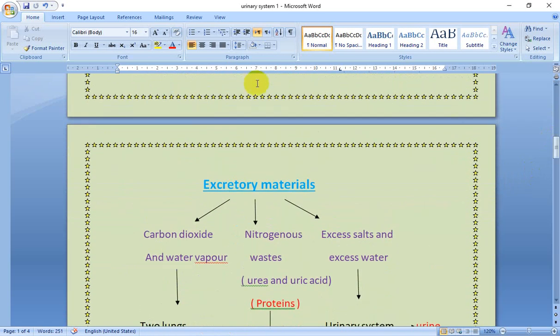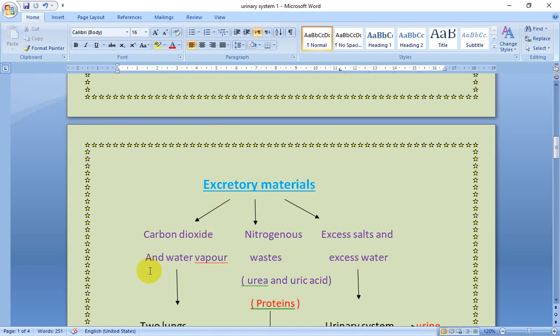Okay, excretory materials, like what? We have many types of them. Carbon dioxide and water vapor are produced during the exhalation process. Do you remember exhalation and inhalation?